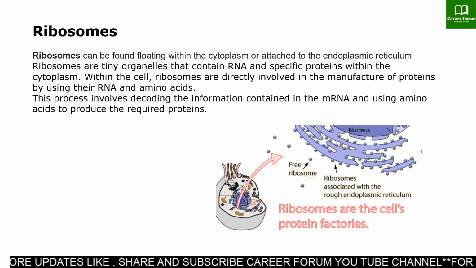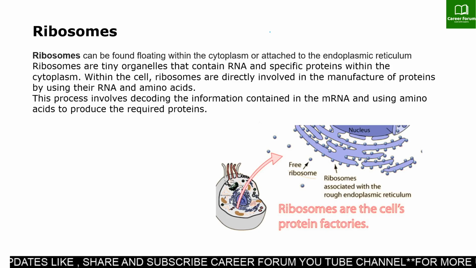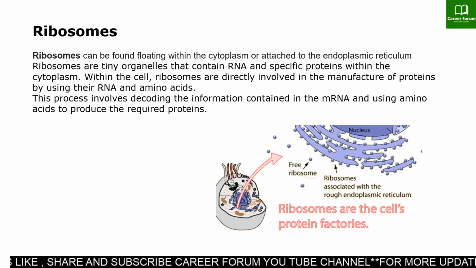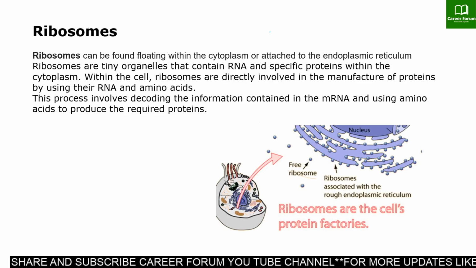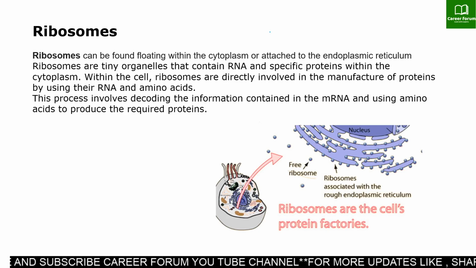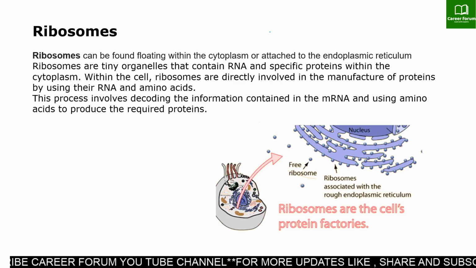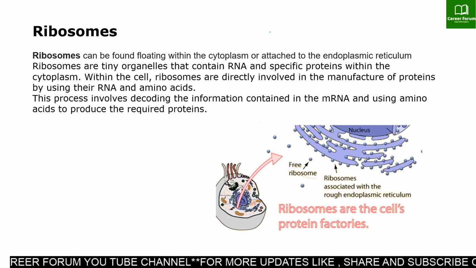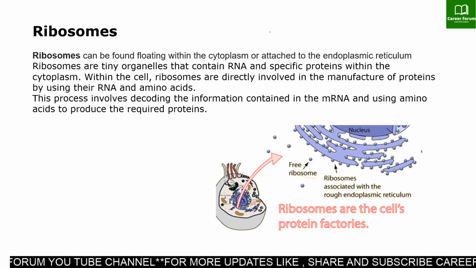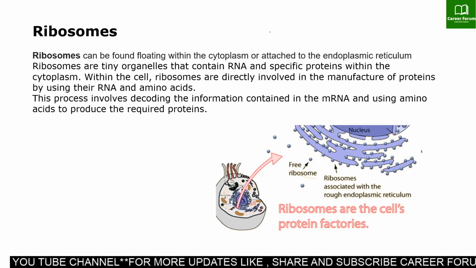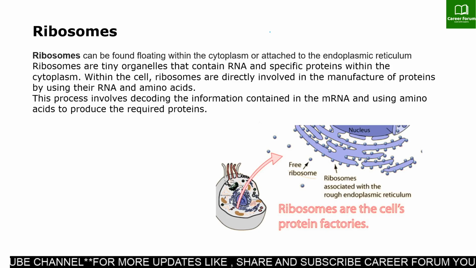Next is ribosomes. As I have mentioned in the slide, ribosomes are tiny cell structures that make protein, and the protein formed is needed for many cell functions such as repairing damage. Ribosomes are found in both prokaryotic and eukaryotic cells.